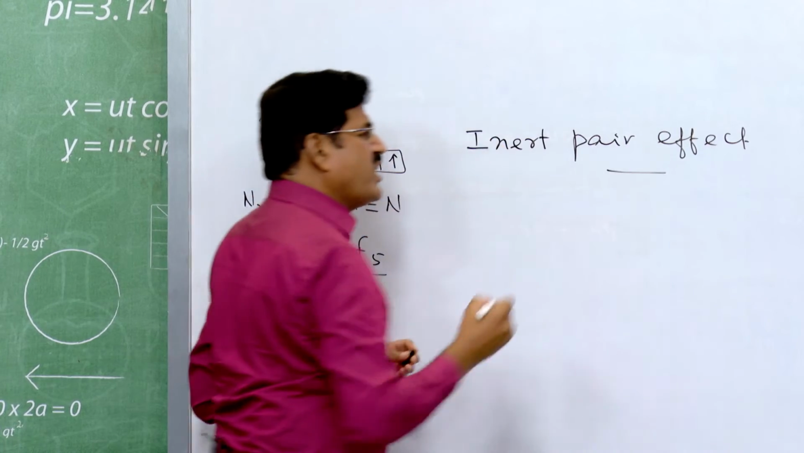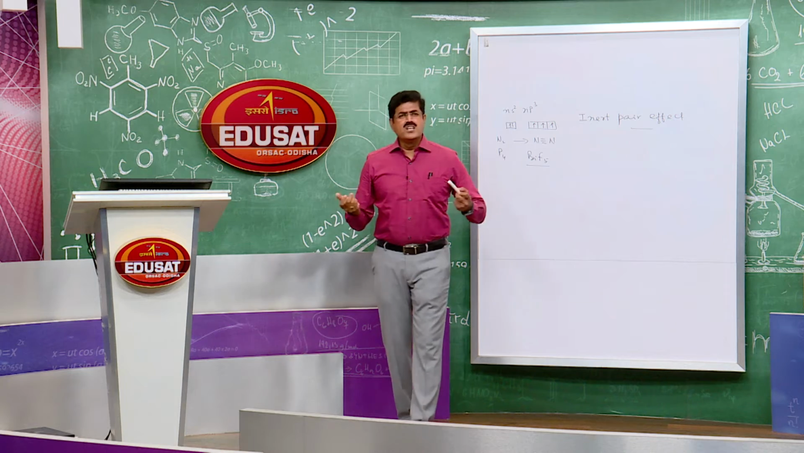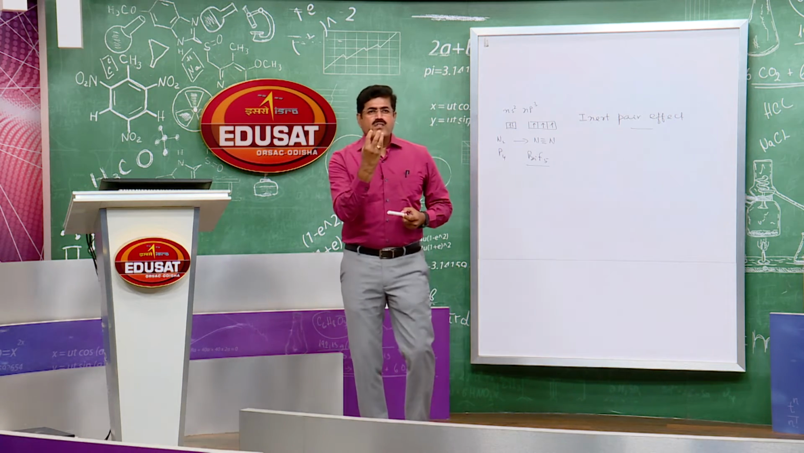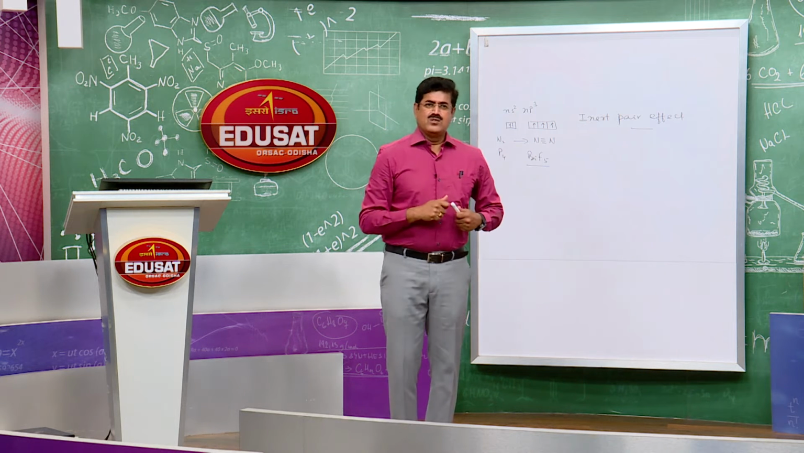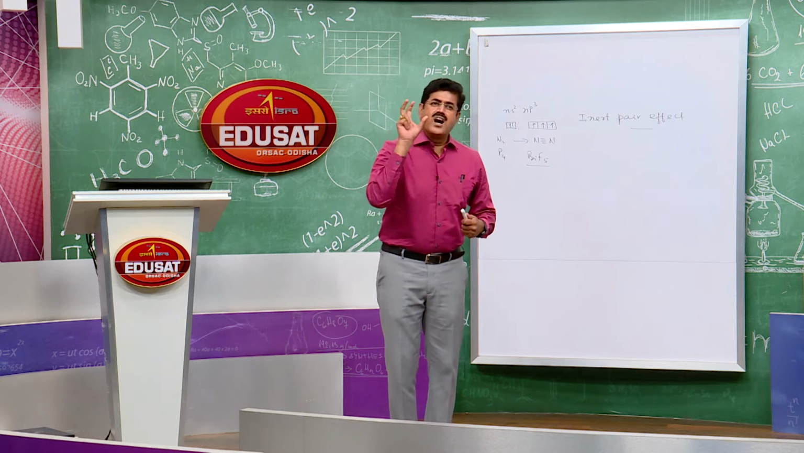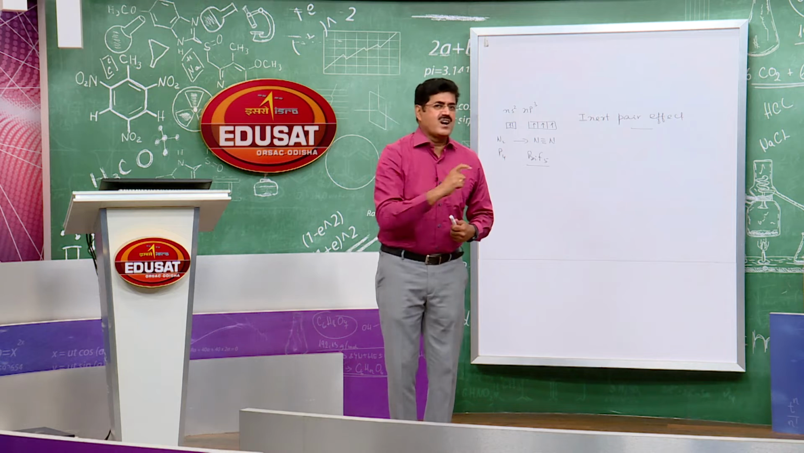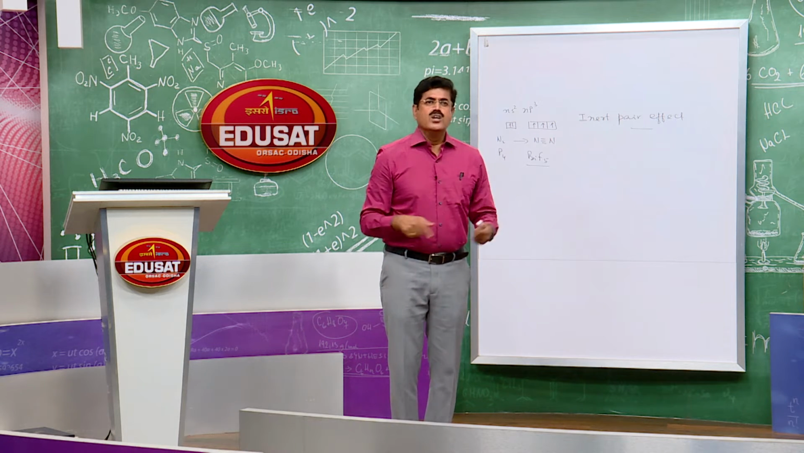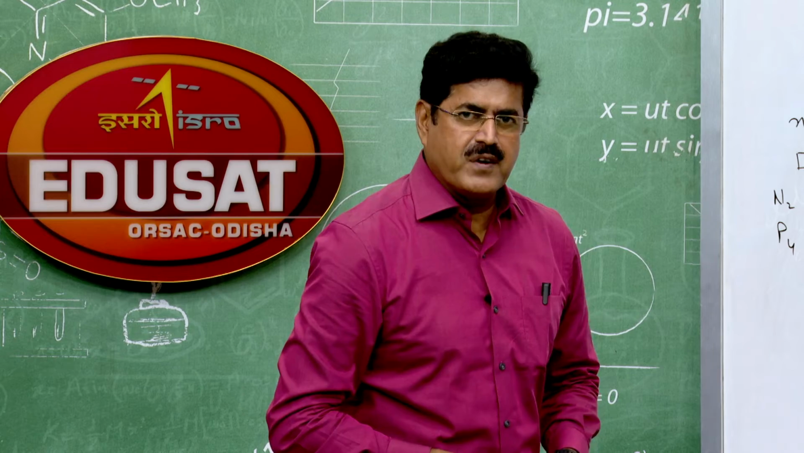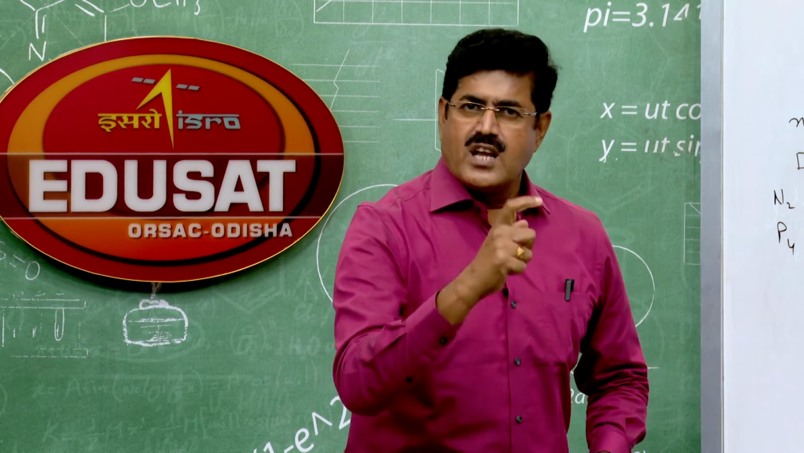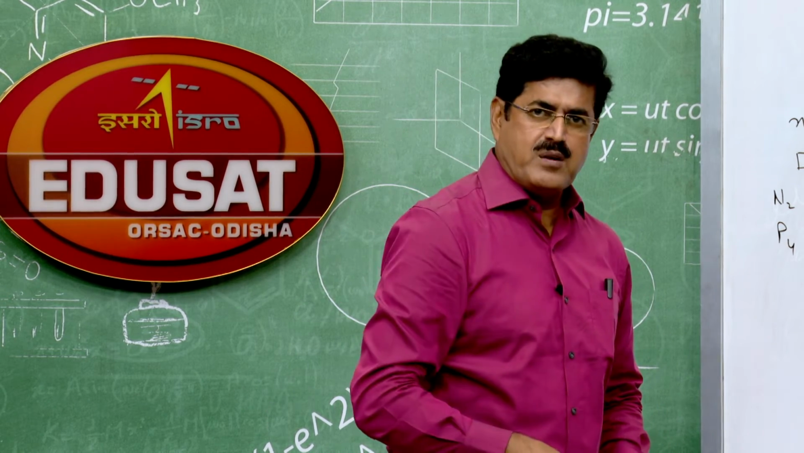So what is this inert pair effect? It is that one of the electron pairs is inert. What does it mean? It is reluctant. This electron pair is reluctant to take part in bonding. Which electron pair is it? In bismuth, let us see the electronic configuration, and let us see which electron pair is reluctant to take part in bonding.